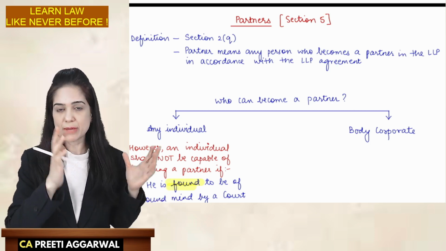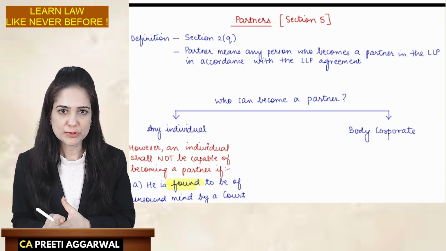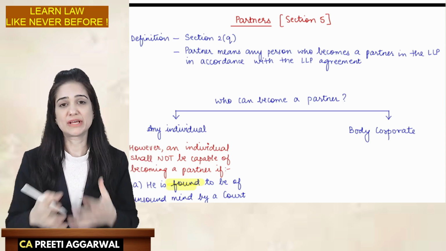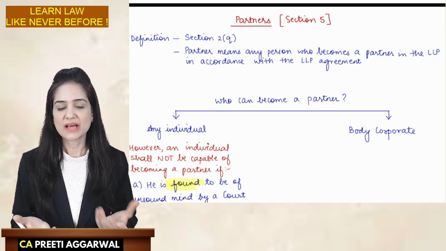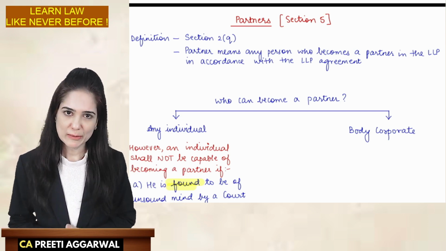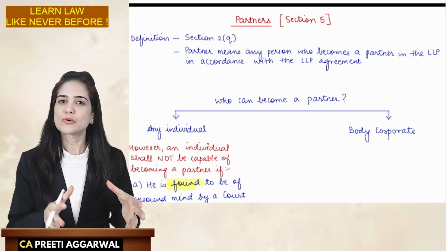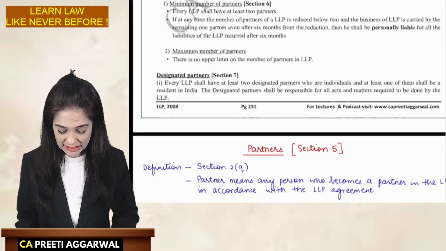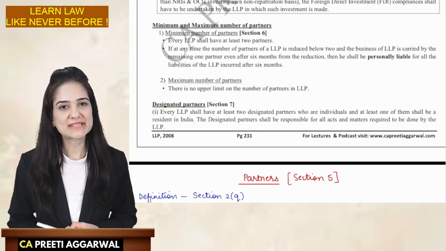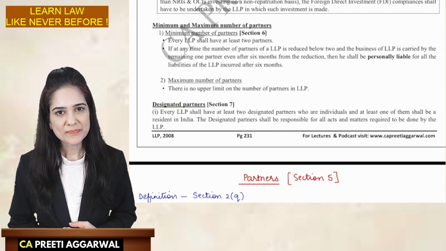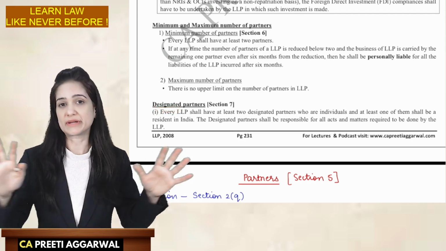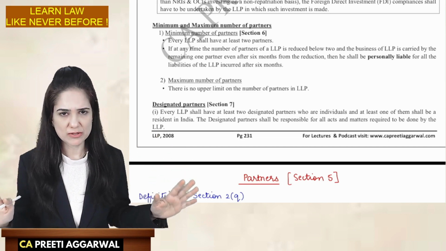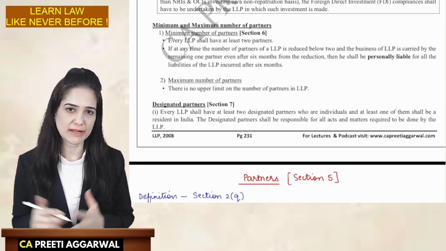These partners bring in their capital contribution. They manage and do the business together in the LLP. So such persons are known as partners. Then who are designated partners? We discussed in the previous lectures that there is no limit to the maximum number of partners. So what if there are 300 partners in an LLP?